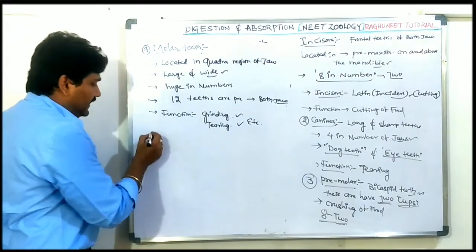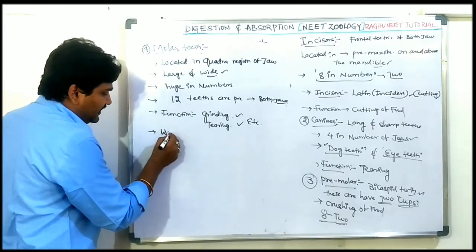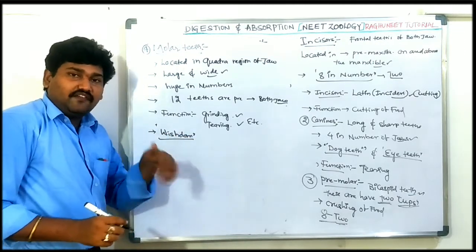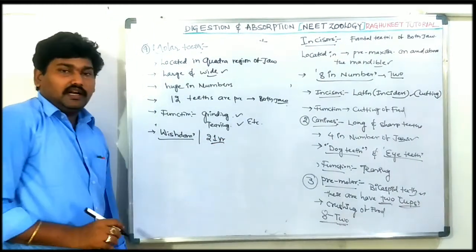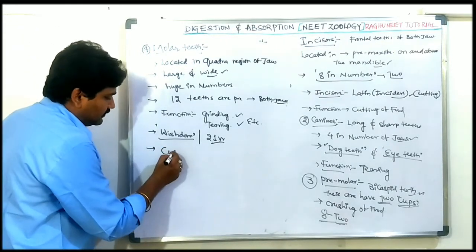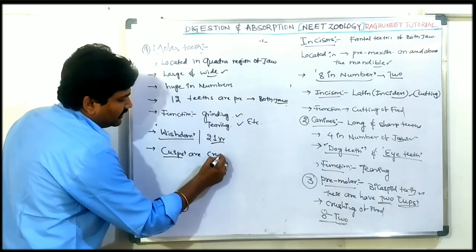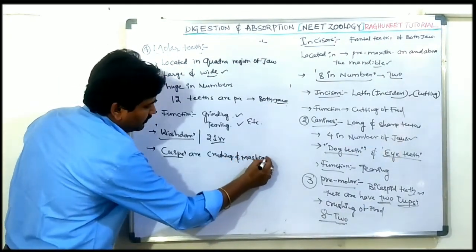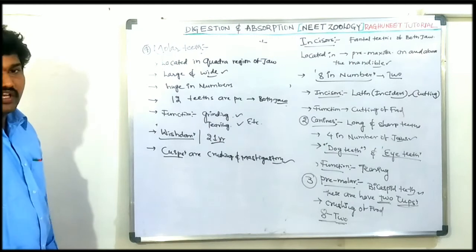Next, the molar teeth are commonly called wisdom teeth. Why? Because this tooth appears after 21 years, so it is called wisdom teeth. These teeth contain cusps, which are useful for crushing and mastication of the food. So this is the information about the molar teeth.